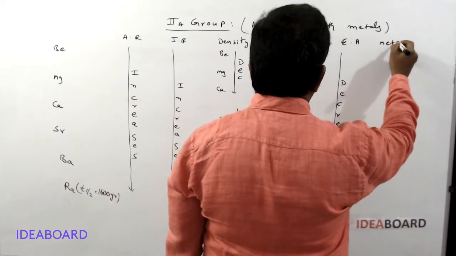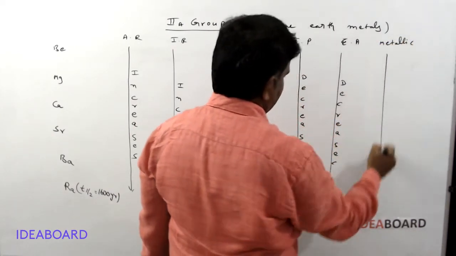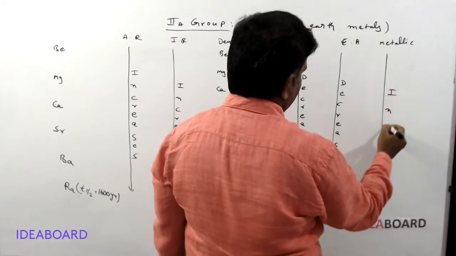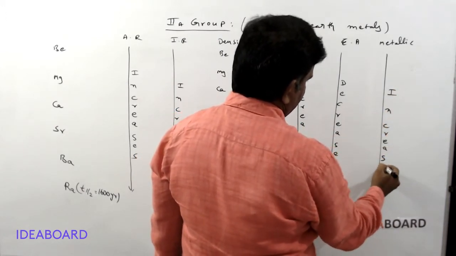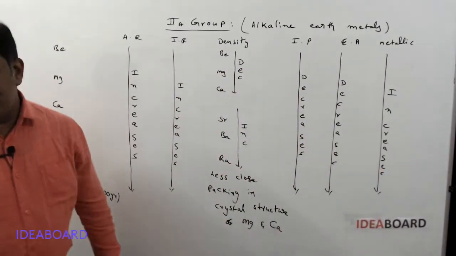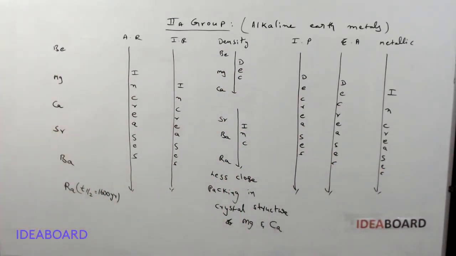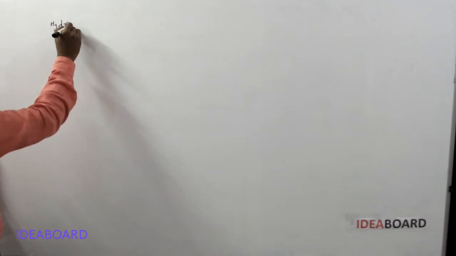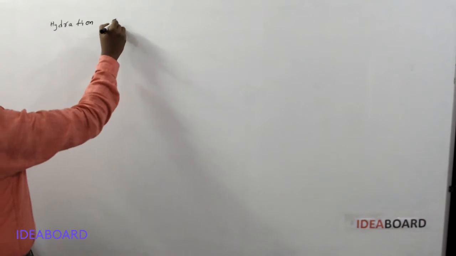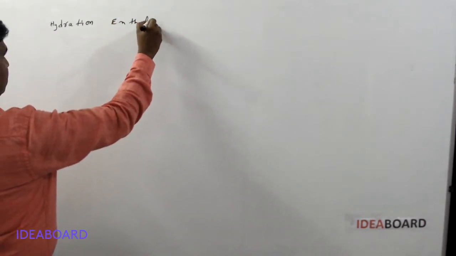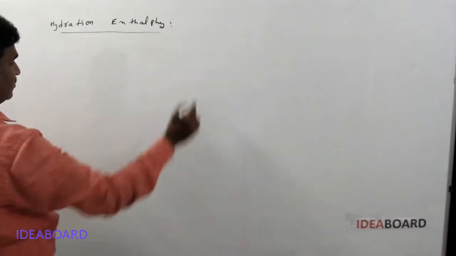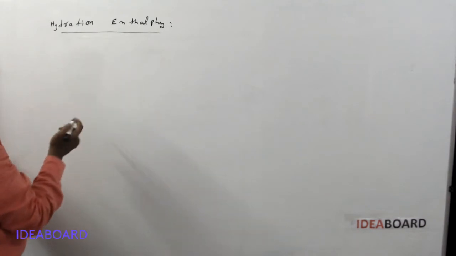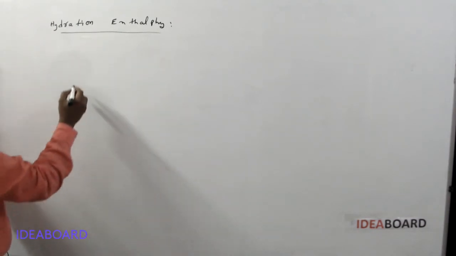And next, metallic nature. Here, metallic nature increases from top to bottom. The next point, hydration enthalpies. When we take the second group elements, the hydration enthalpy values are higher than the first A group elements because they have smaller size compared with first A group elements. So these have larger hydration enthalpies.